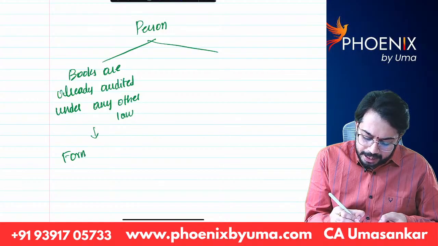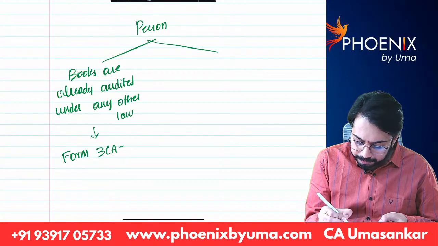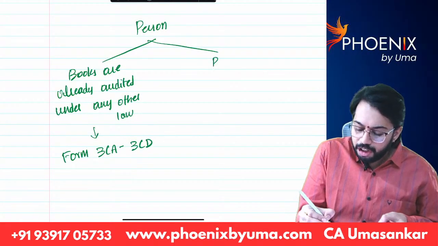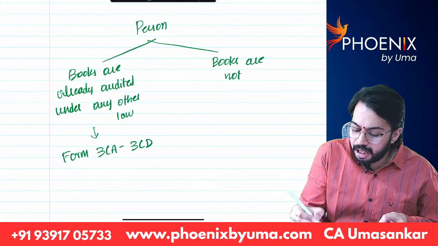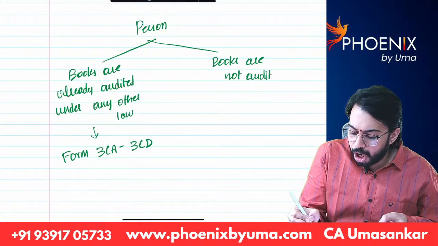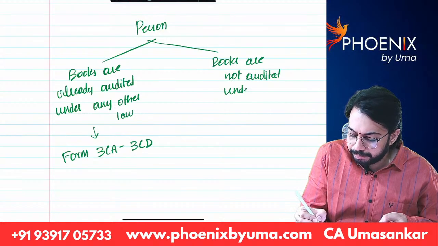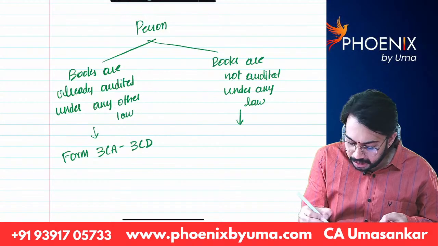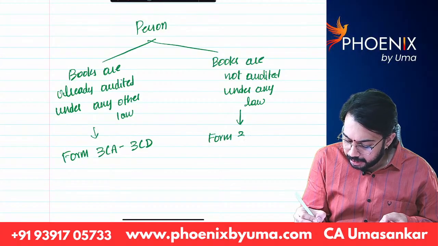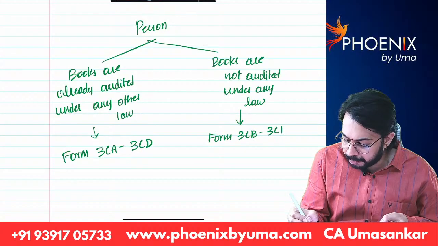Form 3CA, 3CD is applicable. If books are not audited under any law, then which form is applicable? Form 3CB, 3CD is applicable.